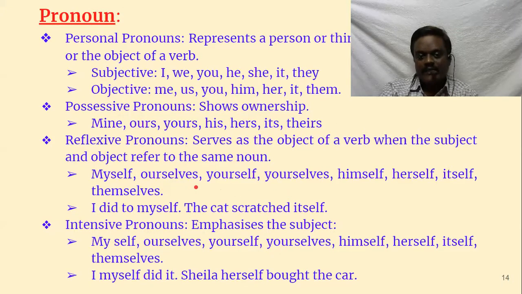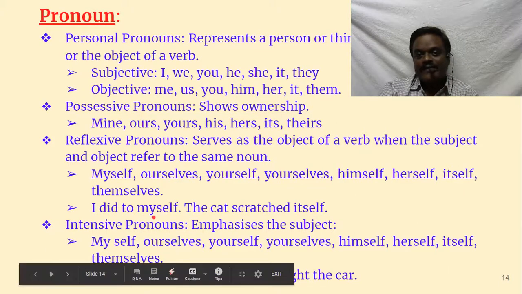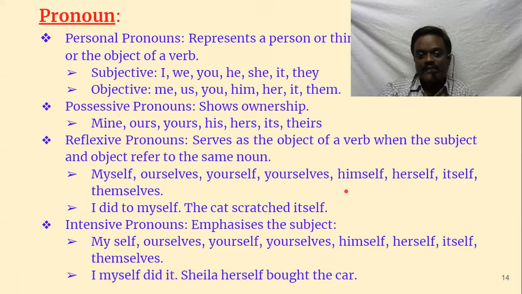Myself, ourselves, plural. Yourself, yourselves, plural. Himself, herself, itself, themselves. Okay, like that. They are all in the objective position. I did it to myself. See here, myself and I both are same. The cat scratched itself. These are same.